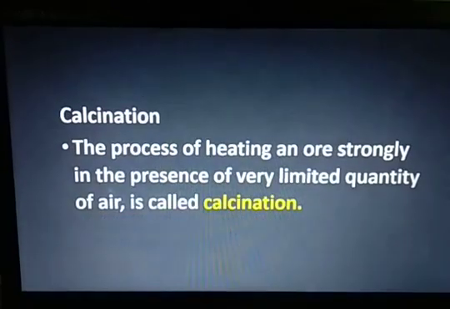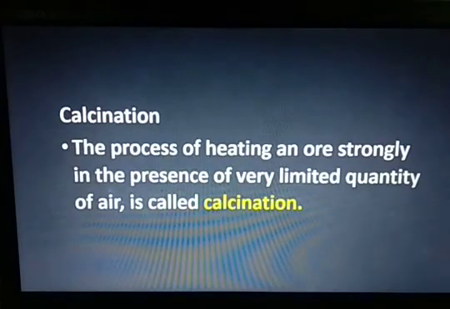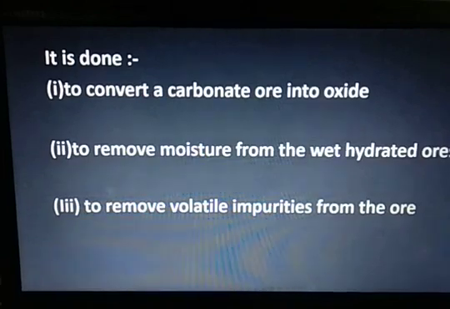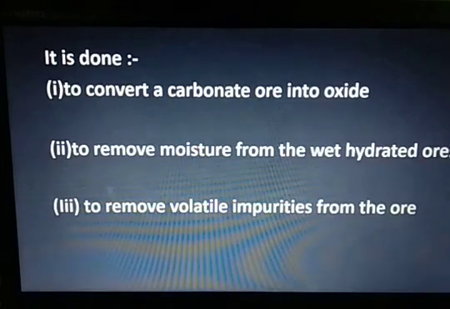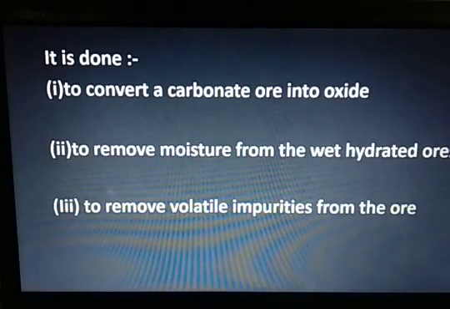So let us see what is calcination. Calcination is the process of heating an ore strongly in the presence of very limited quantity of air, and it is done to convert a carbonate ore into oxide, to remove moisture from the wet hydrated ores, and to remove volatile impurities from the ore.